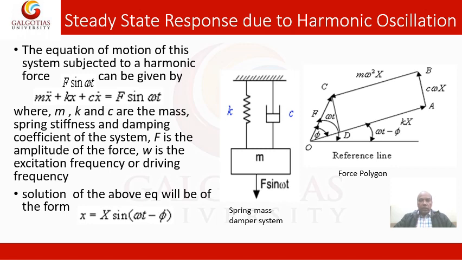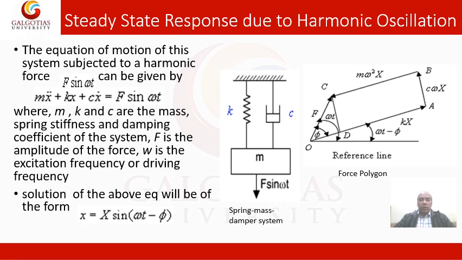However, you must remember this force polygon, and we'll come back to this slide later. This is the reference line, and this kx is the spring force, making an angle omega t minus phi with the reference line. The spring force has a magnitude of kx, and this is the damping force.